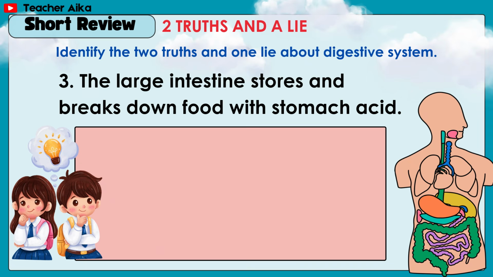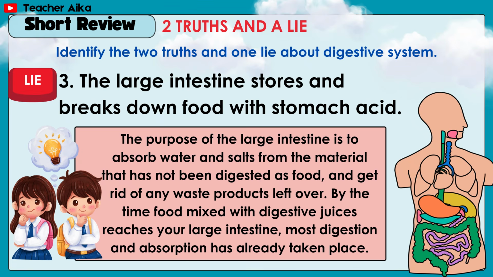Let's discuss. Let's talk about number 3. The large intestine stores and breaks down food with stomach acid. This is a lie. The purpose of the large intestine is to absorb water and salts from the material that has not been digested as food and get rid of any waste products left over. By the time food mixed with digestive juices reaches your large intestine, most digestion and absorption has already taken place.